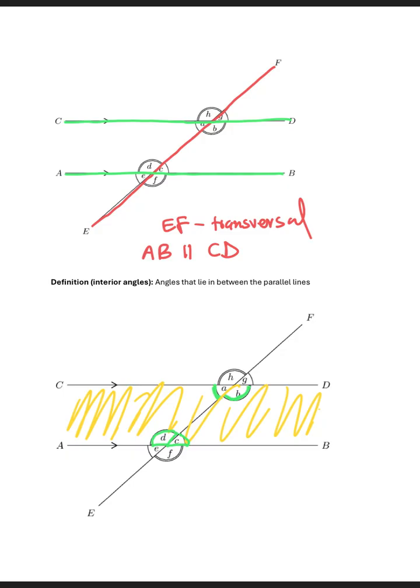So these are interior angles. So our interior angles are angle A, B, C, D. Yeah, the interior angles that lie between parallel lines.